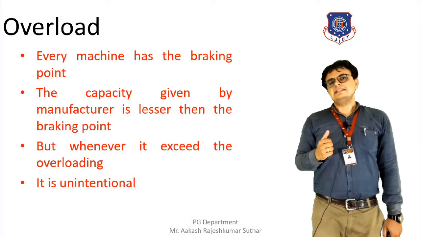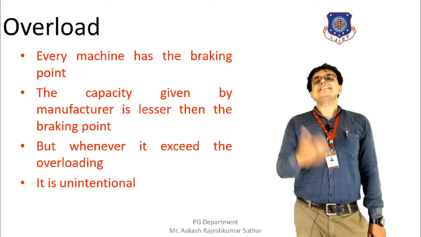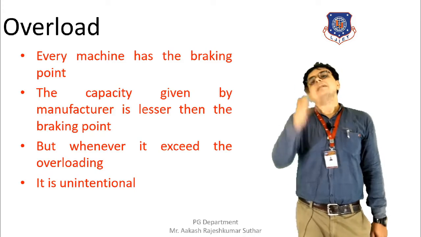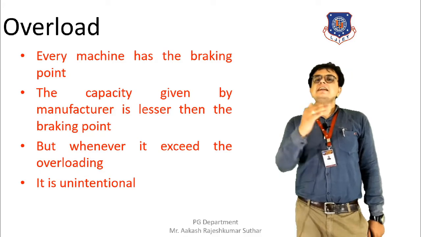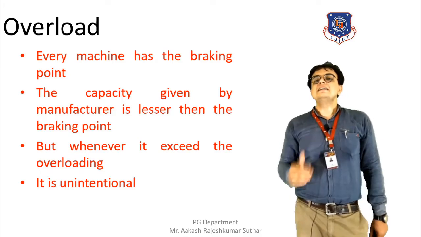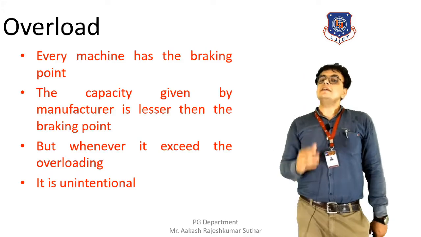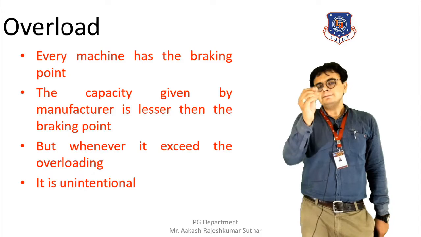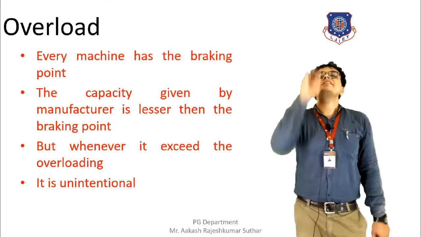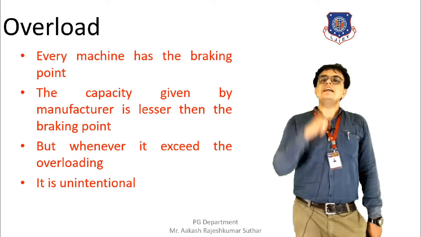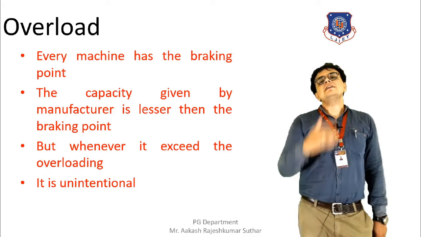Overload: basically, whenever we buy some machine or equipment, it has some capacity. Capacity is regarding the load it can take. The manufacturer has listed the maximum load it can take. It means the working load will be some point below the maximum load, so that the machine will not break down and ultimately the working will continue.